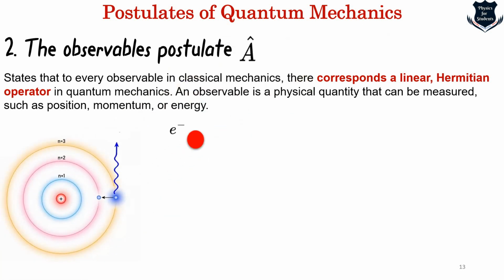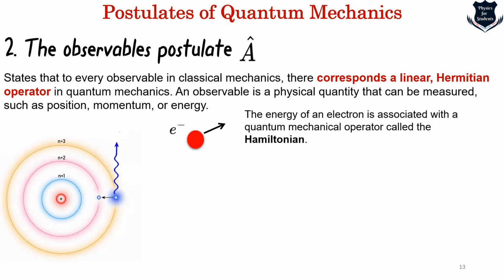Now if I take an electron out of this orbit, and I say that the energy of an electron is associated with a quantum mechanical operator which is called the Hamiltonian. Now here there are two unknown concepts right now. One is called the Hamiltonian, another is called the Hermitian.